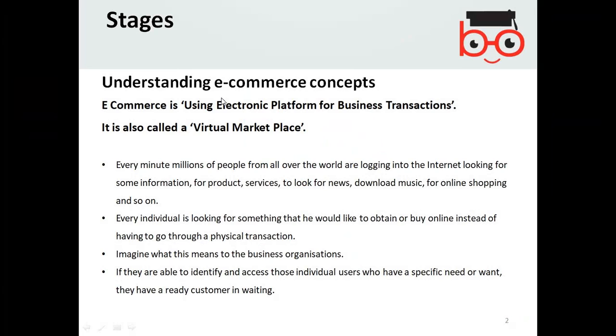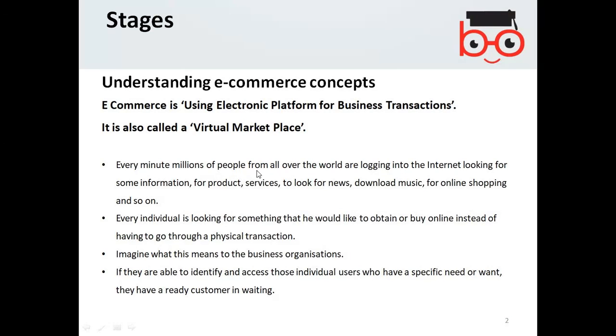Understanding e-commerce concepts. E-commerce is using an electronic platform for business transactions. When you use any electronic means for business purposes and business transactions, it is e-commerce. It is also called a virtual marketplace because e-commerce gives you a kind of virtual marketplace instead of a physical place for market.